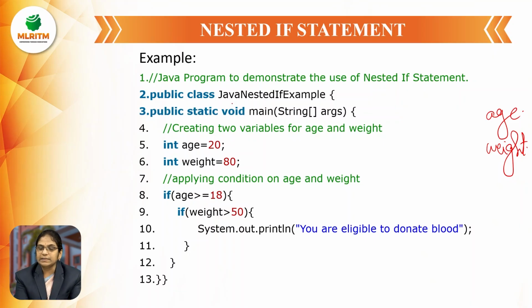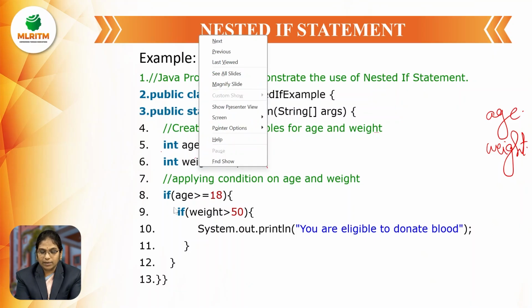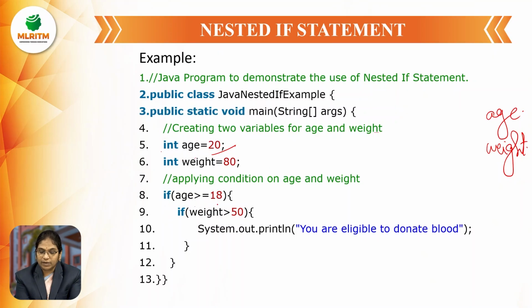So public class JavaNestedIfExample and public static void main String args, and creating the two variables that are age and weight. So here int age equal to 20. 20 is the value of the age, age is the name of the variable and int is the data type of the variable. And in the same way, I am declaring another variable known as weight, that is int weight equal to 80. After declaring the variables, we are checking the condition on age and weight.